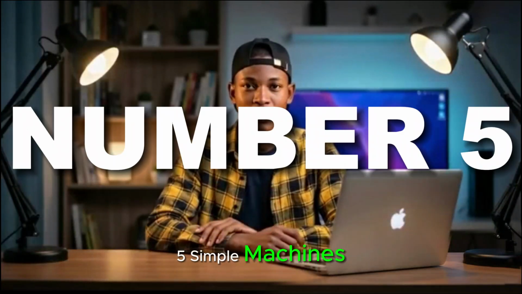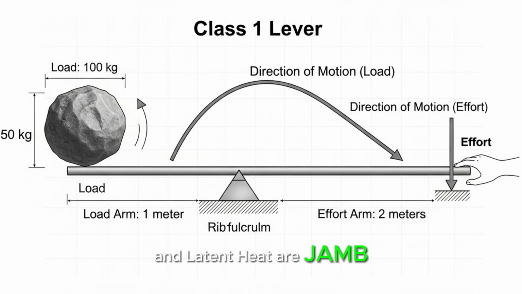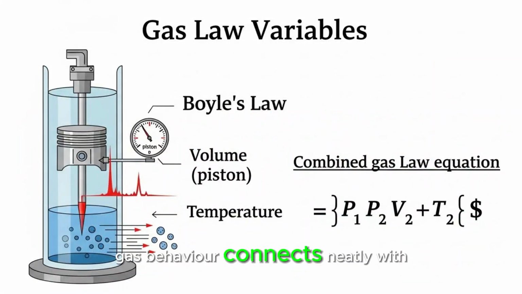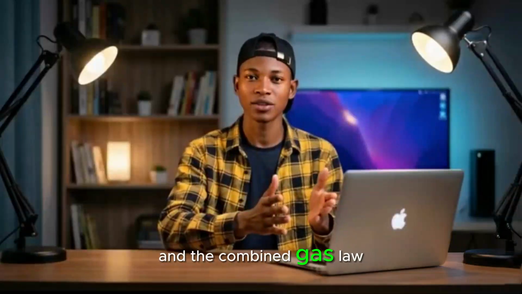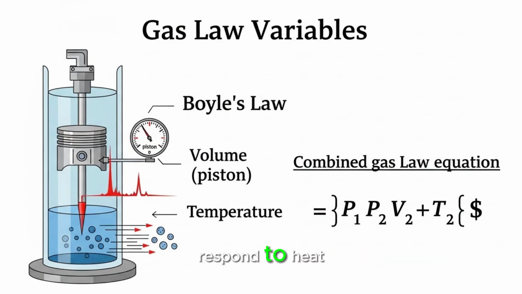5. Simple machines. Thermal expansion, heat capacity, and latent heat are JAMB evergreen topics. 7. Gas laws. Gas behavior connects neatly with heat. Boyle's law, Charles's law, and the combined gas law appear almost every exam. Understanding temperature and pressure helps you predict how gases respond to heat.